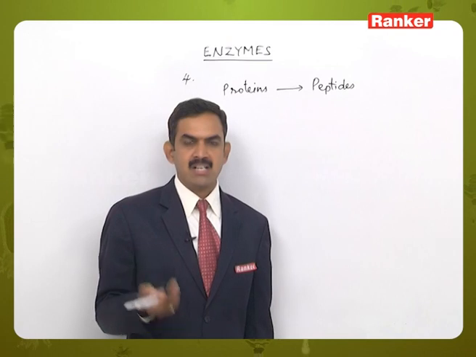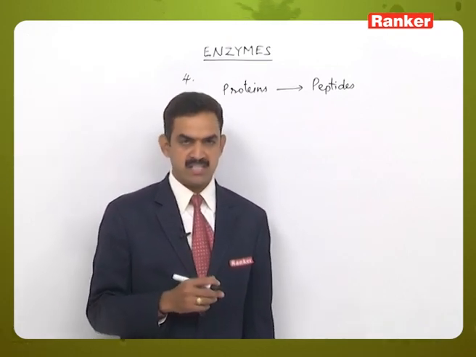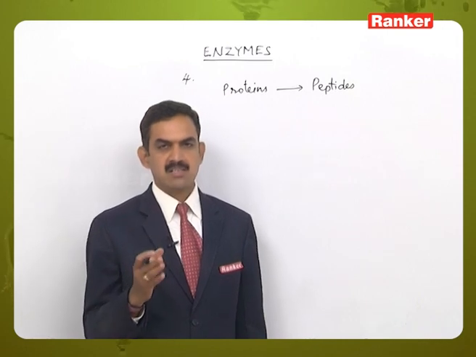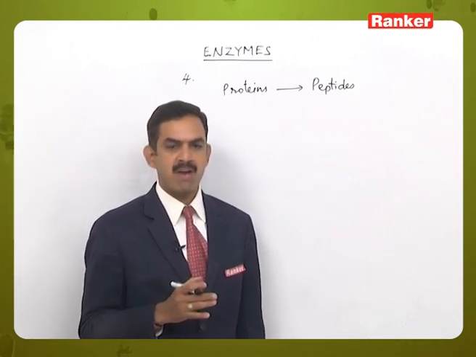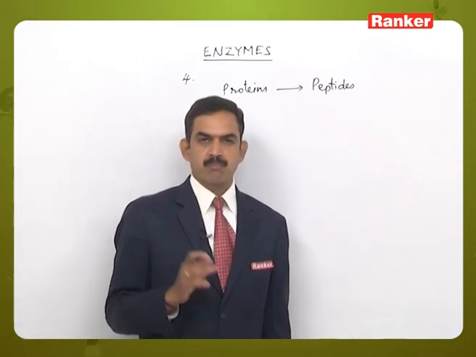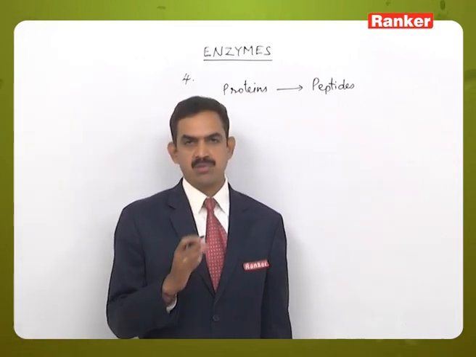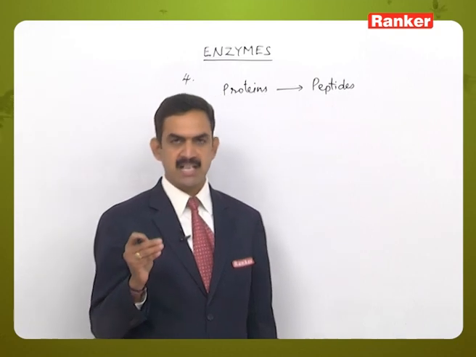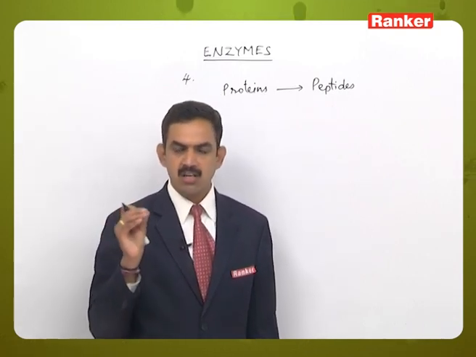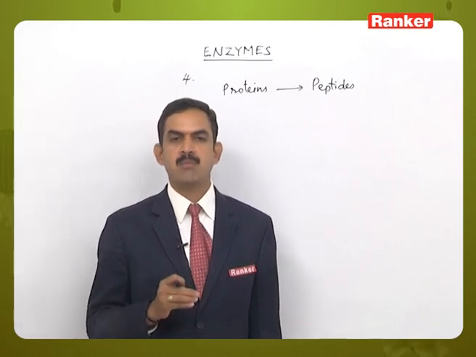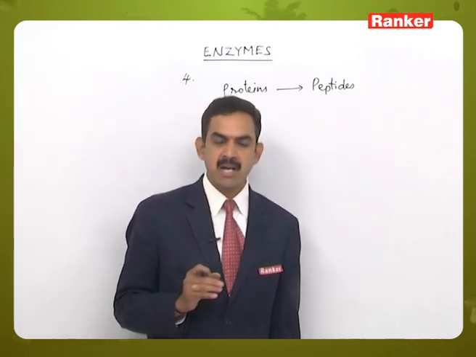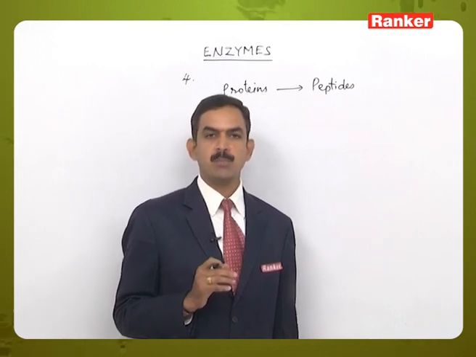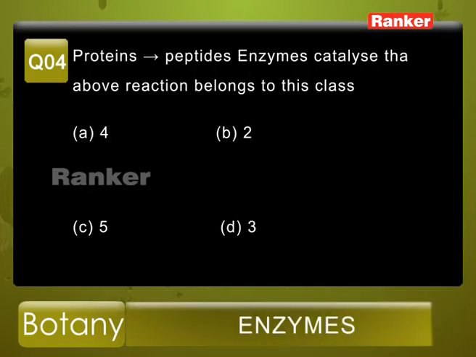They are classified depending upon the type of function performed by those enzymes. So here there are 6 classes, class 1, 2, 3, 4, 5 and 6. Here the breakdown of the peptide bonds present between the amino acids of the protein takes place with the help of enzymes like pepsin, which convert the long chain of proteins into small chains of polypeptides. That is done by the group of enzymes belonging to group 3, that is peptidases. So from the given options, option D, that is class 3, is the correct option.